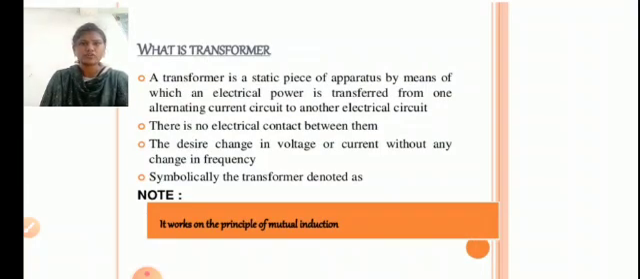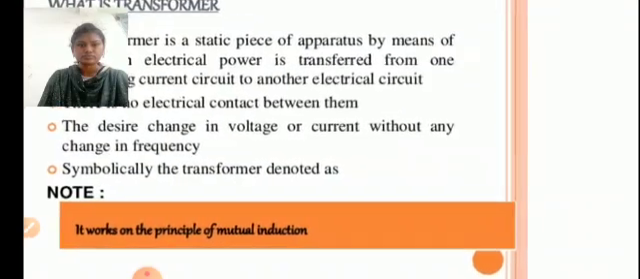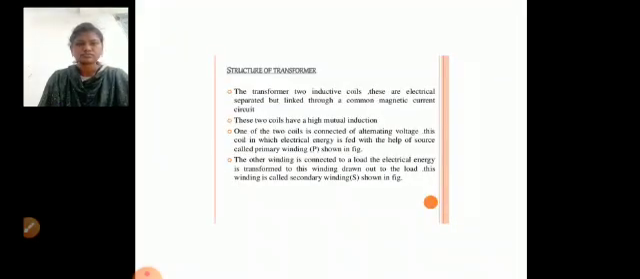Definition of transformer. A transformer is a static piece of apparatus by means of which electrical power is transferred from one alternating current circuit to another electrical circuit. There is no electrical connection between them. It gives the desired change in voltage or current without any change in frequency. Symbolically, the transformer is denoted as shown. A transformer is a static device which transfers energy from one coil to another coil.